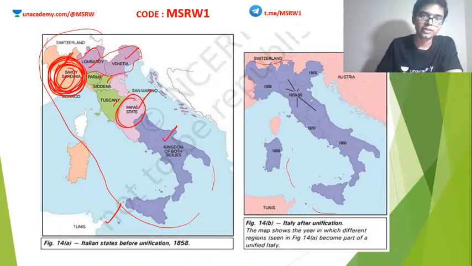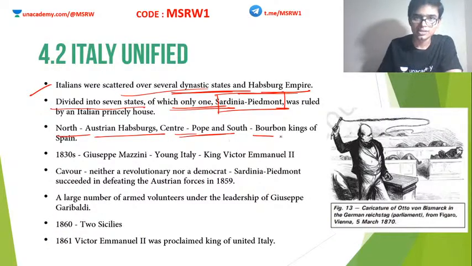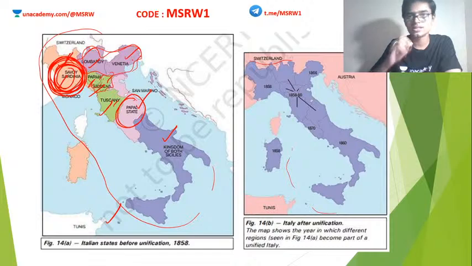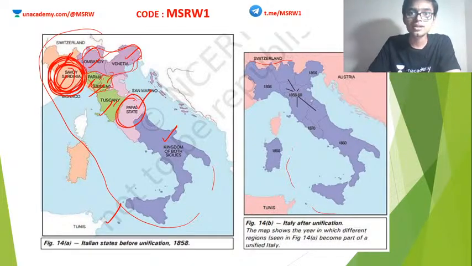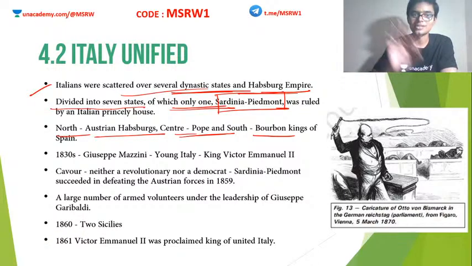Alright, the northern states, Lombardy and Venetia, were under the control of the Habsburg Empire, Austria. Clear? And the central states, Parma, Modena and Tuscany. There are 3 states here, you can see, I hope, in green. These 3 are under the control of Austrian princes, various princes of Austria. So basically, the real Italy is only Sardinia, one mere principality.